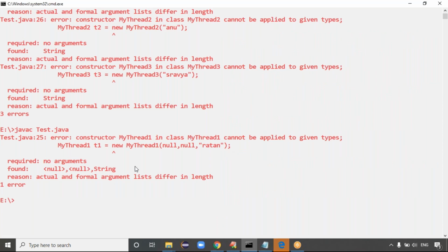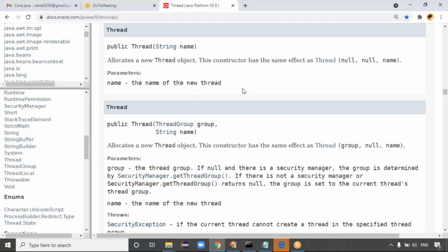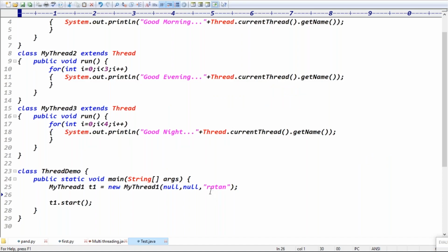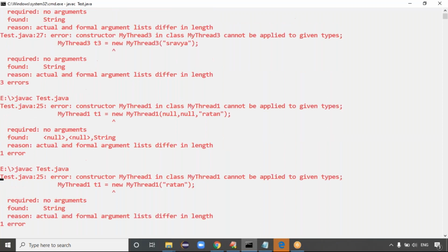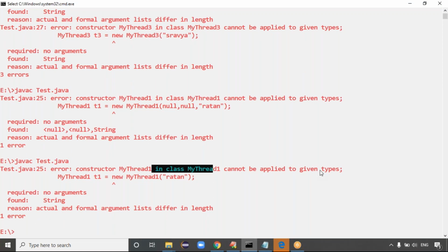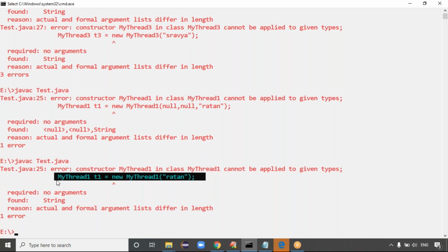Actual and formal argument lengths are different. Why is this giving this thread? Name of the new thread, right? Name of new thread means can I give only a single argument, right? MyThread in the class cannot be applied to the given types. This is the data. Why is this the data? He's saying, sir, we need to give a string. Need to give a string.